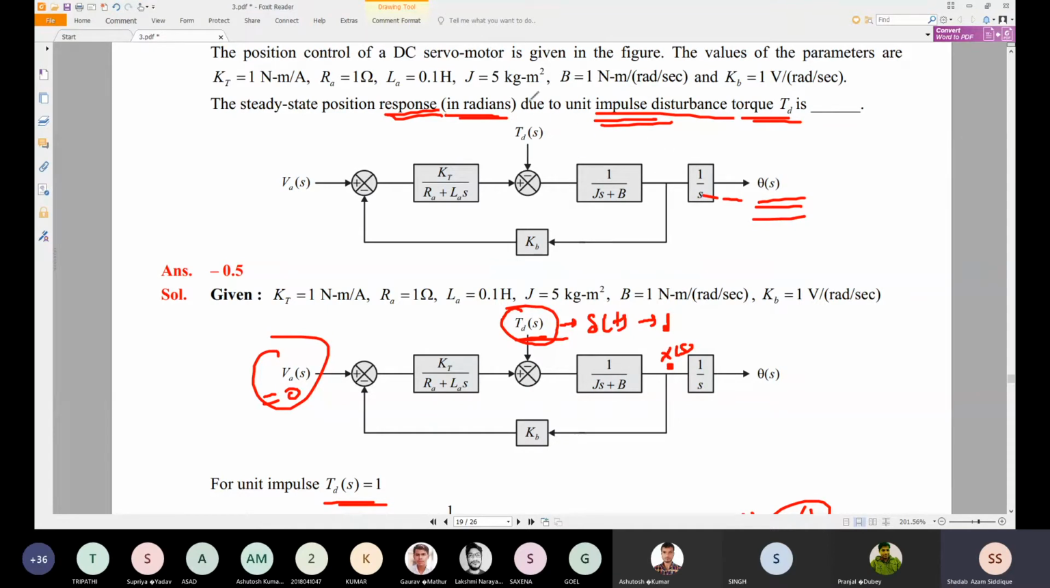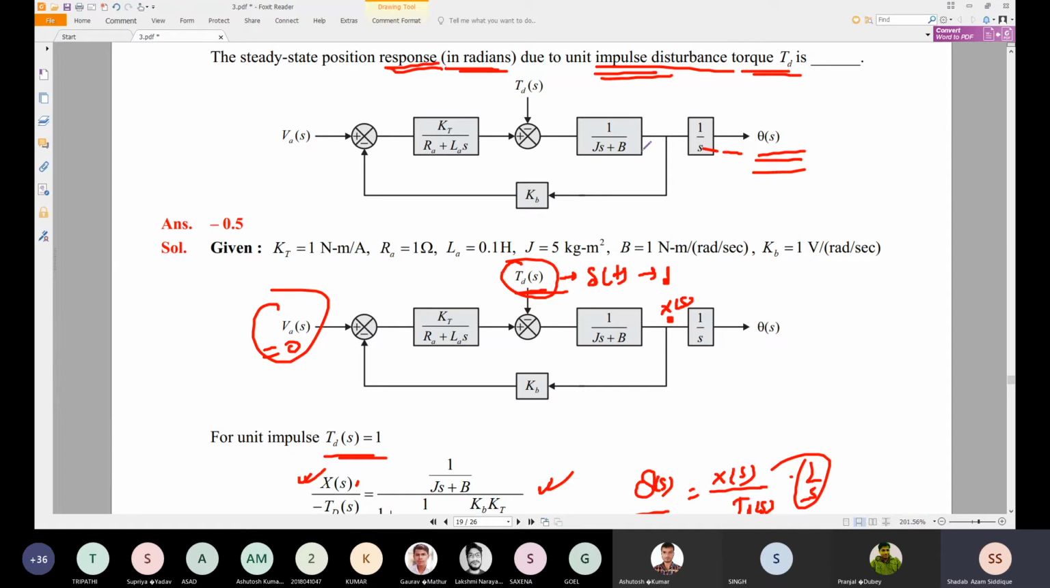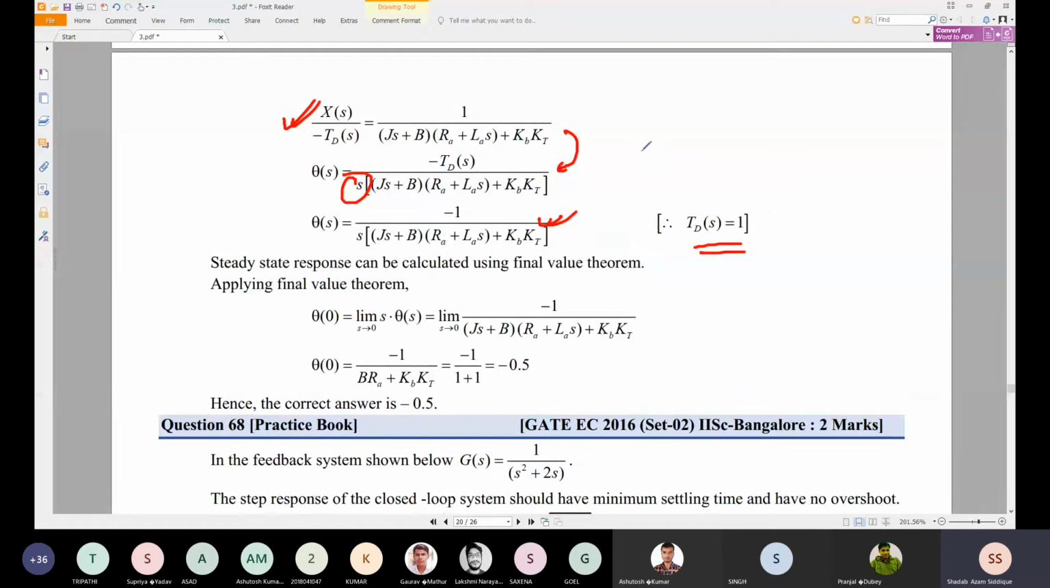So impulse is given here as the input TD. We just take theta S by TDS and find the theta S value, with respect to that impulse response. But for a MIMO system or MISO system, we take both the inputs and add them in the response. But here it is given to just find the impulse response for the disturbance TD.